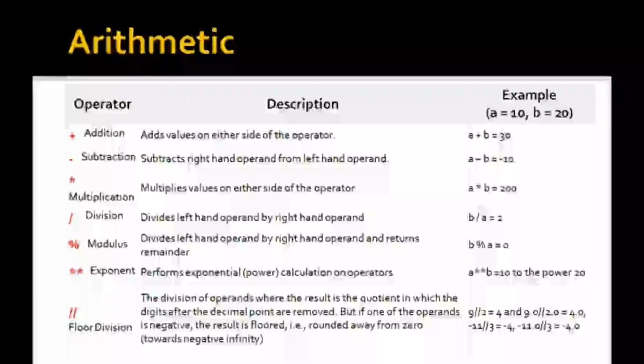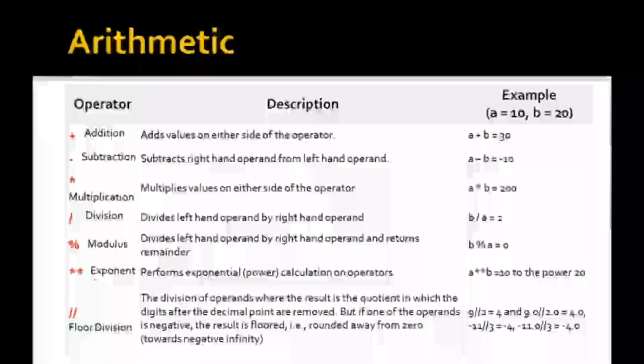If we divide variable b by variable a, then we will get the answer 2. The modulus operator divides the left hand operand by the right hand operand and returns the remainder. In this case the remainder is 0, since 20 divided by 10 leaves remainder 0.